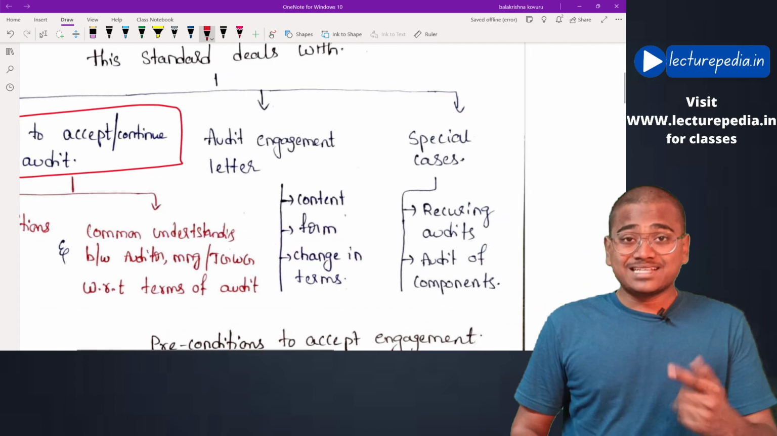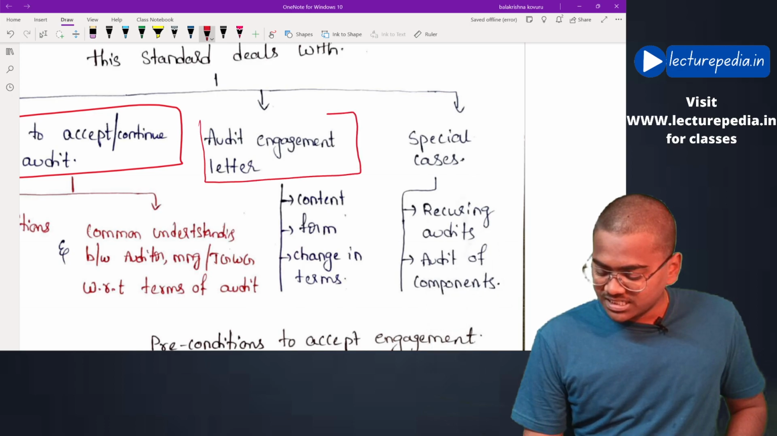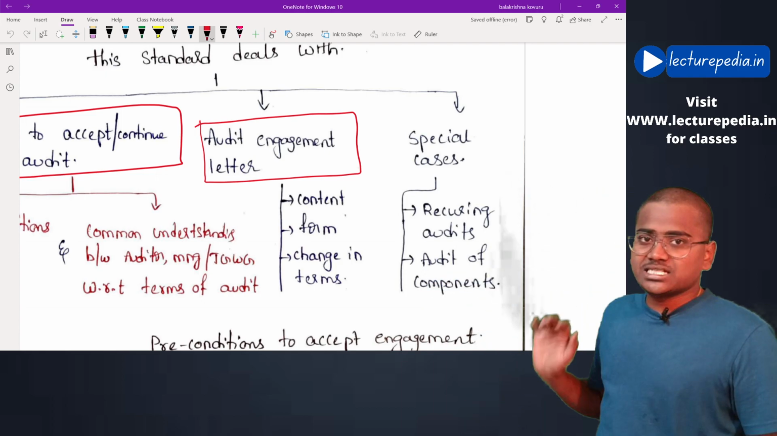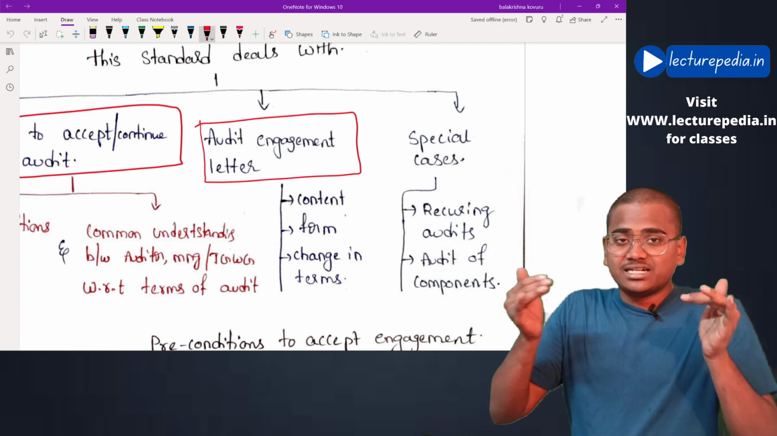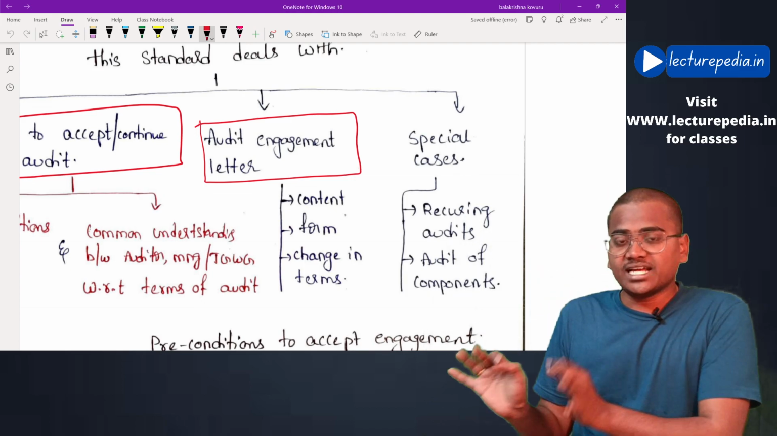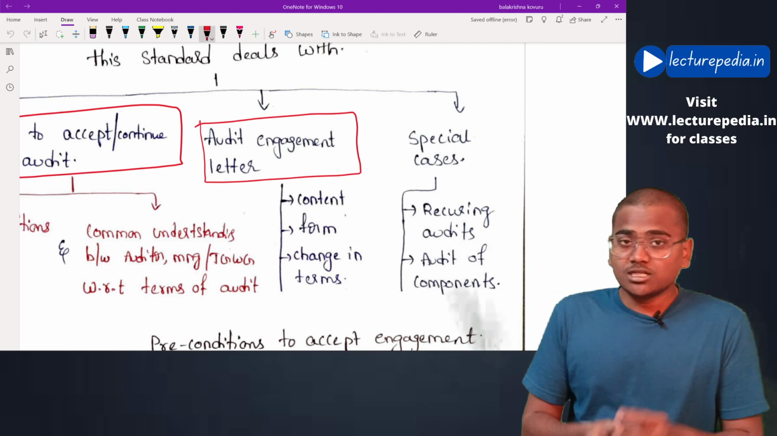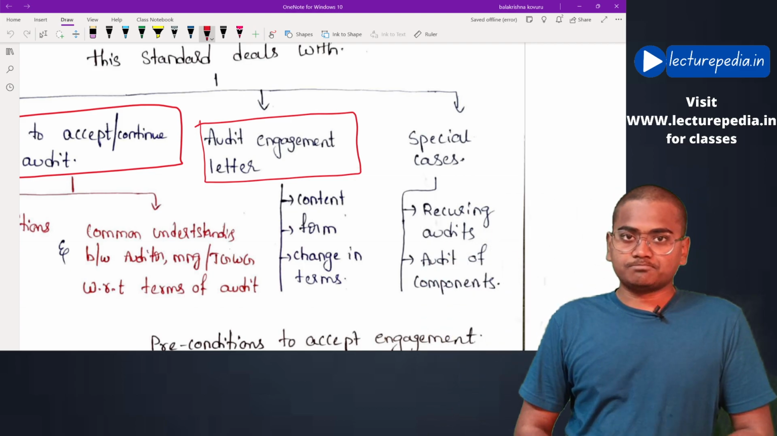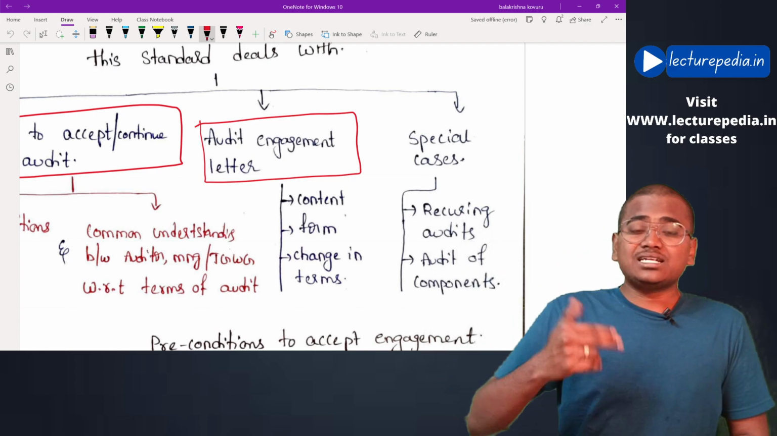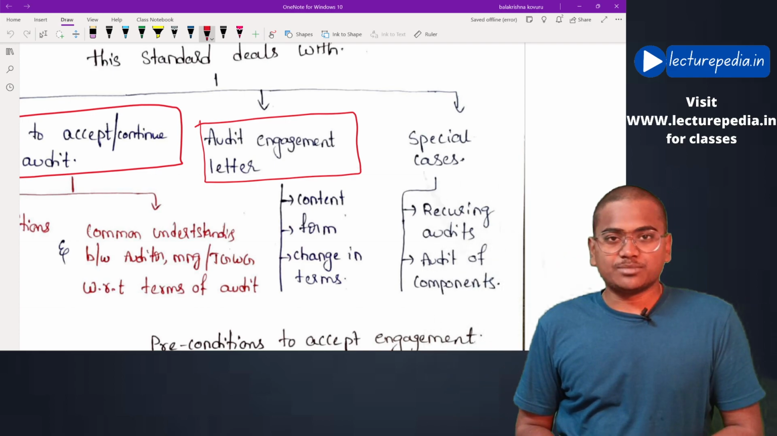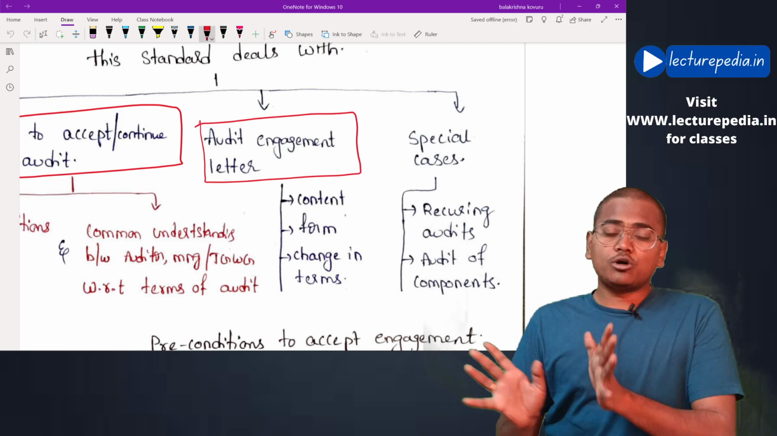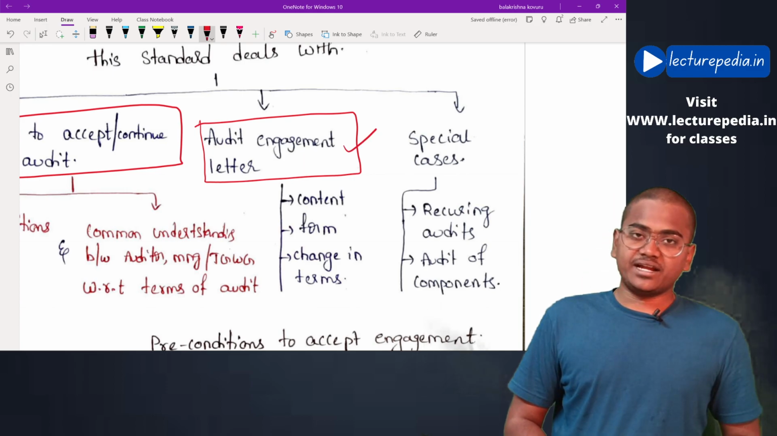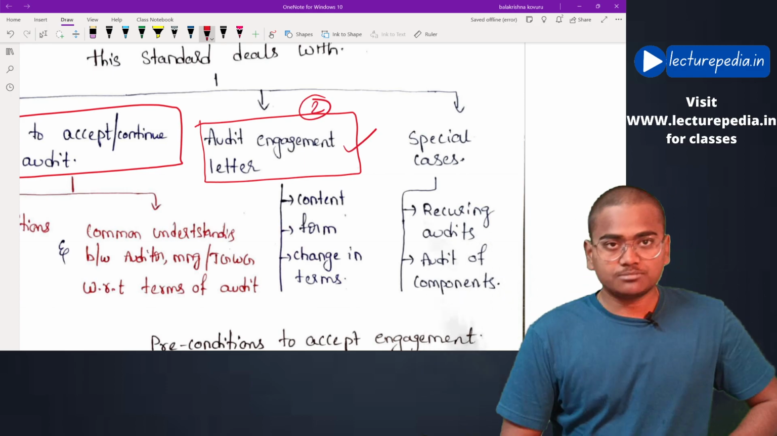Second aspect, audit engagement letter. Now, if the auditor feels that the preconditions are present, then he will take a decision to accept the audit engagement. Once he accepts the audit engagement, he needs to issue an audit engagement letter to the client. What are the contents that should be included in this audit engagement letter, and what is the form of this audit engagement letter? These aspects will also be discussed by this standard. That is the second part.